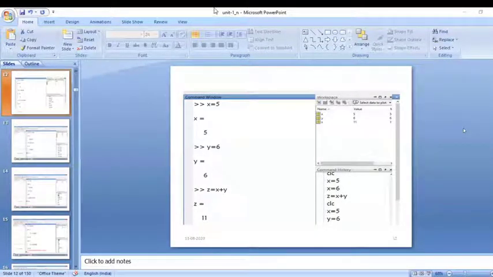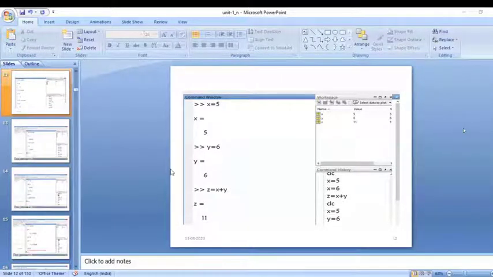Are you able to see MATLAB? Yes, sir. Not MATLAB, are you able to see the MATLAB screen or this PPT screen? Sir, PPT screen. PPT screen only. On the slide there is a photo of MATLAB, but it is in Microsoft PowerPoint only.